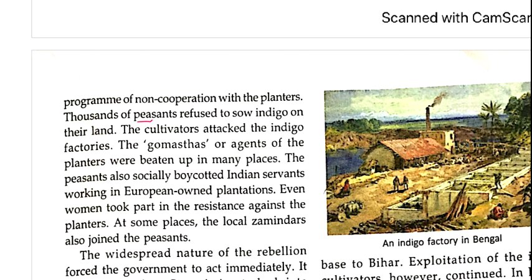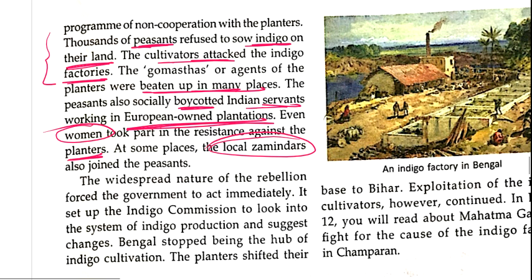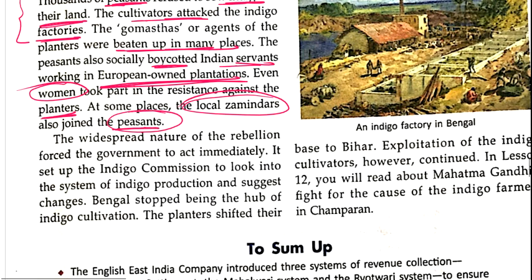Now what happened? Thousands of peasants refused to grow indigo on their land. They said that we will not grow indigo, whatever you want to do, you can do. They also attacked the factories where indigo was used, and beat many agents, and boycotted those servants who were working in these companies. Women also took part in the resistance against the planters, those who were giving the contract to the peasants. And in some places, local zamindars also played a great role, and they joined the peasants to help them in this revolt. Clear?